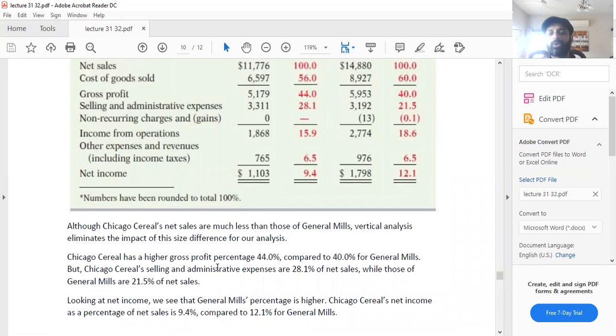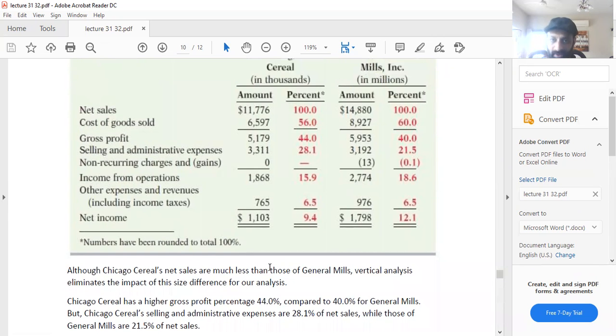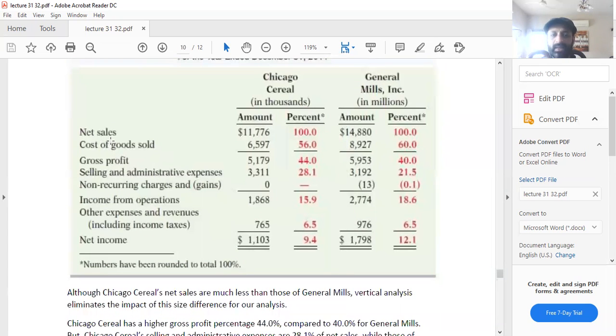Chicago Cereal has a higher gross profit percentage of 44%. This means that when we are taking net sales as the base figure, 100%, we see that in Chicago Cereal the gross profit is 44% of the net sales, while in General Mills it is 40%. Then again we can see income before operations of General Mills is 18.6%, while for Chicago it is 15.9%. So that is how you do the vertical analysis even when there's a difference in the size of the companies.